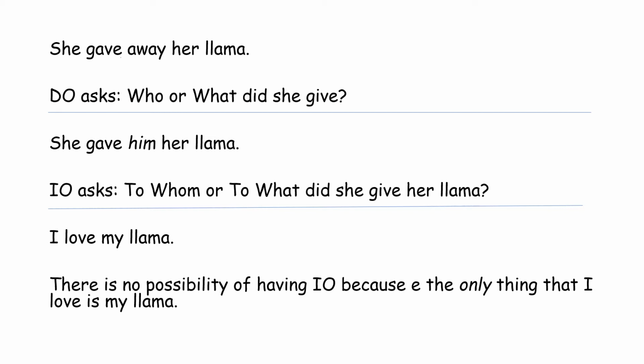First thing we look for is any prepositional phrase, and we have none. Gave is our verb. She is our subject. We have a direct object here of llama. Away is an adverb.